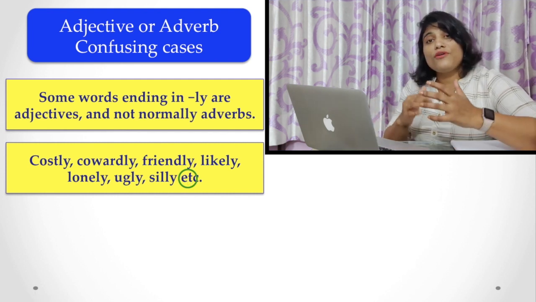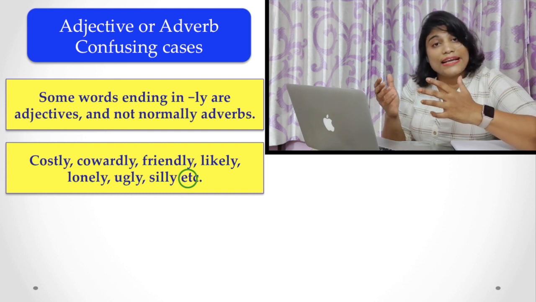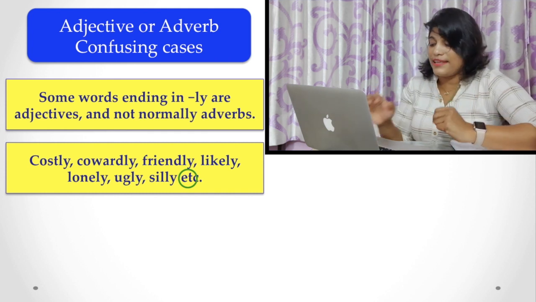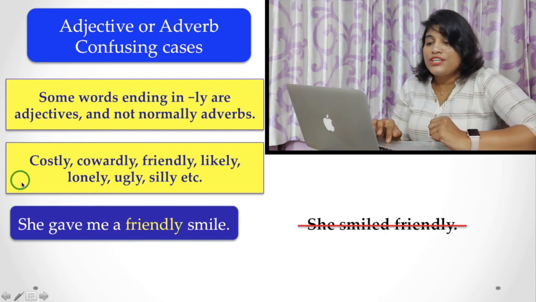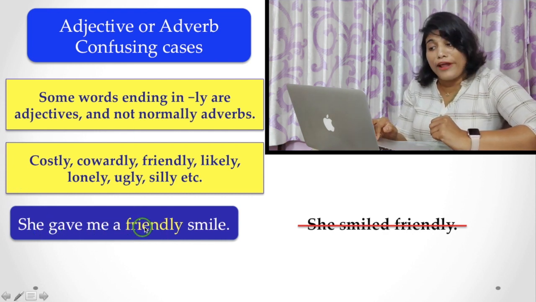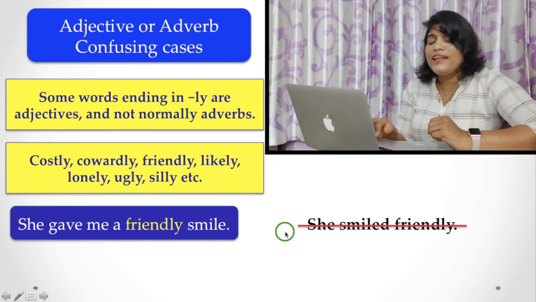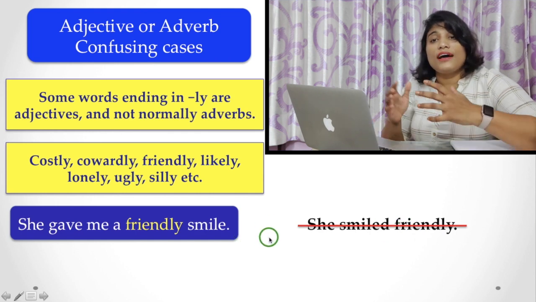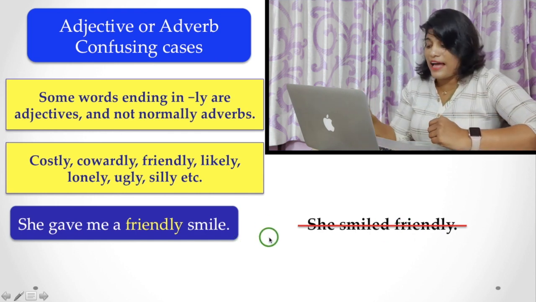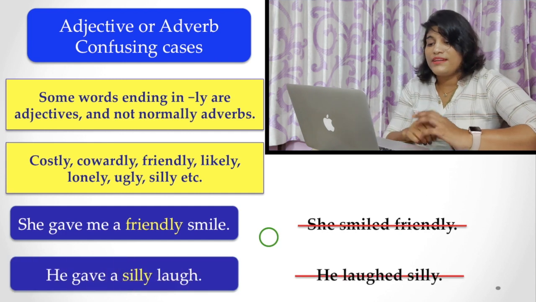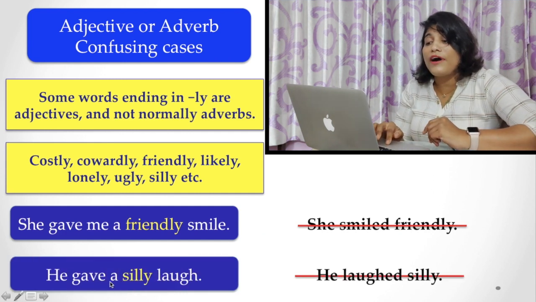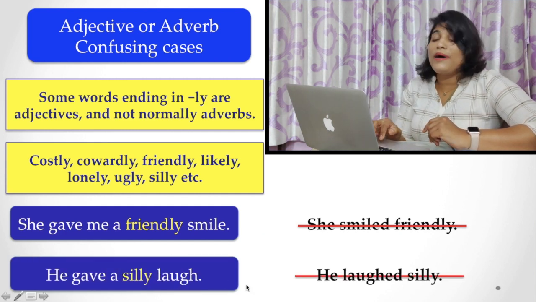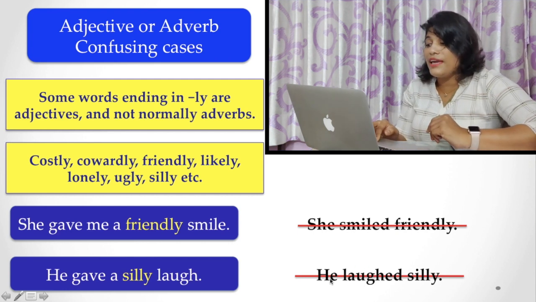Why? If you see the examples, you will understand. She gave me a friendly smile. But you never write, she smiled friendly. Why not? I will discuss this in my next slide. Now, he gave a silly laugh, but you never say he laughed silly.